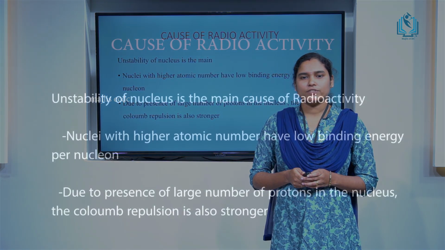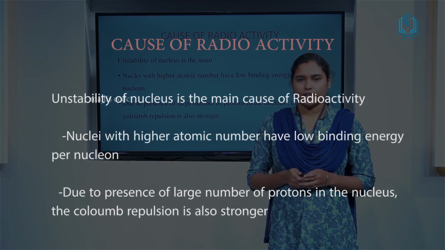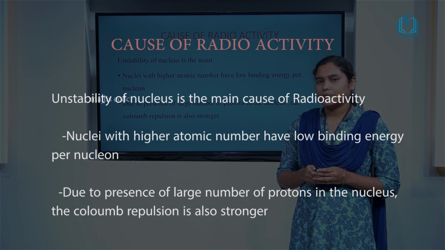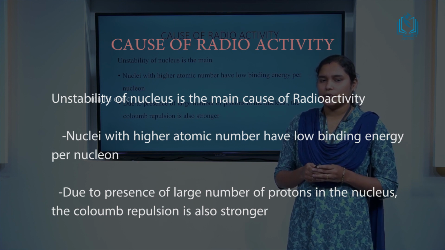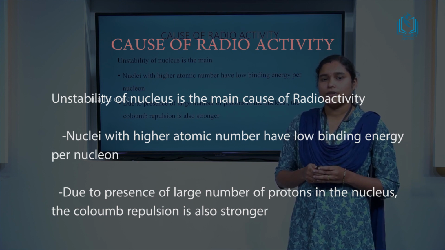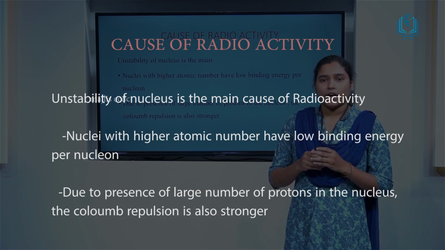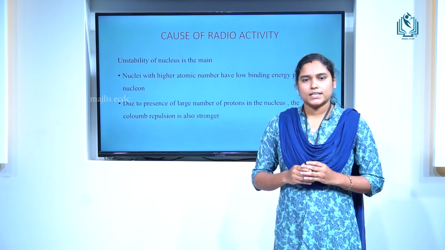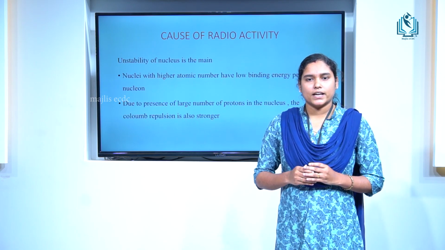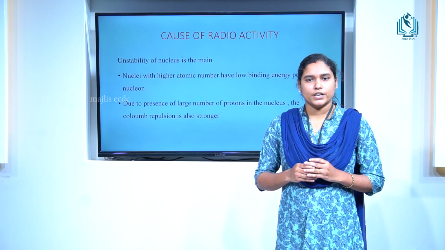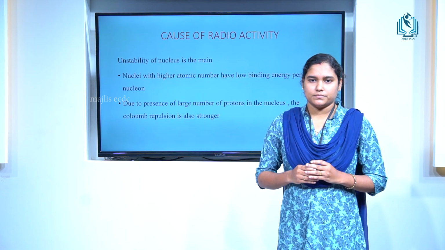Then, the cause of radioactivity. The instability of the nucleus is the main cause of radioactivity. The nuclei with a higher atomic number have low binding energy per nucleon, and also, due to the presence of a large number of protons in the nuclei, there exists a high Coulomb repulsion. Owing to these reasons, nuclei with Z greater than 82 spontaneously emit radiations to achieve stability.